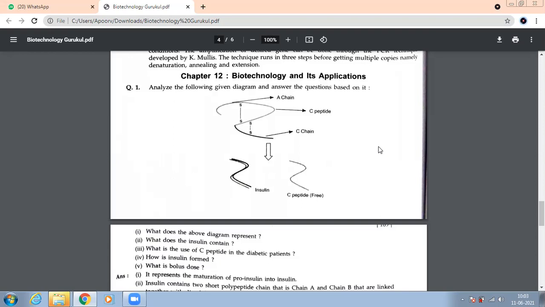Excuse me, ma'am. Yes, Vita. Ma'am, what about B peptide chain in this figure?